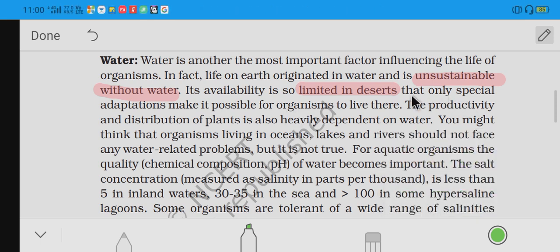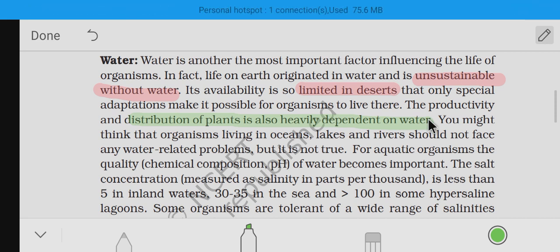Next, special adaptation. Okay, the productivity and distribution of plants is also heavily dependent on water. So the distribution of plants also depends upon water only.